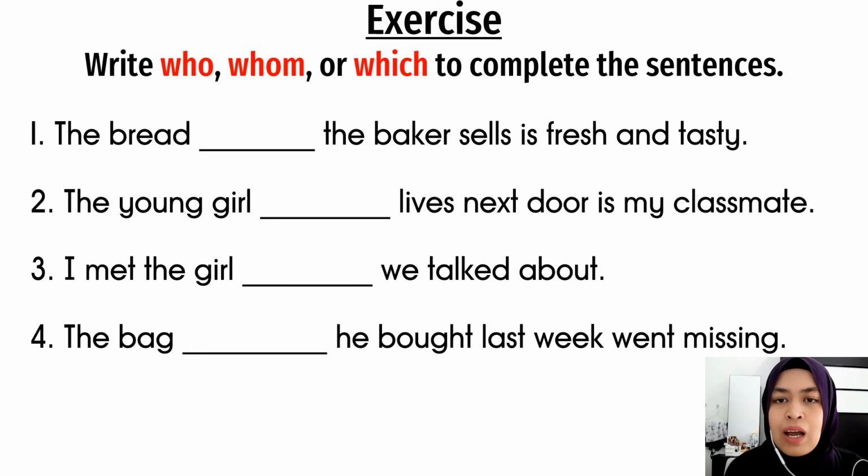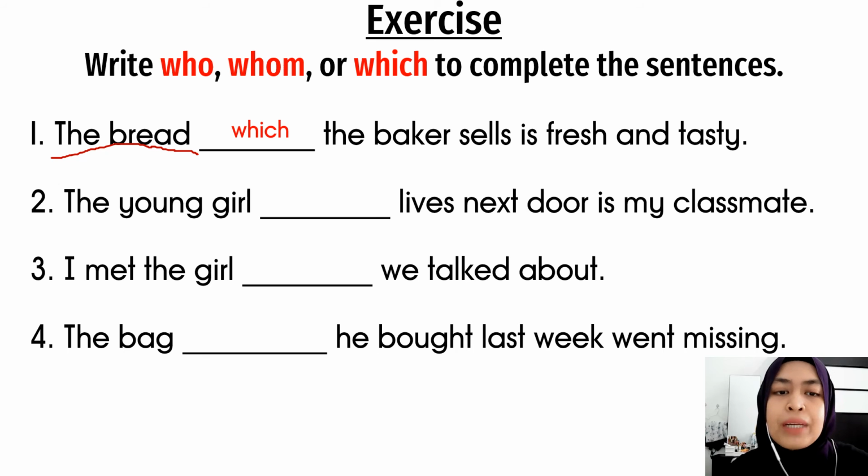So now let's try to answer the question. Okay, question number 1. The bread the baker sells is fresh and tasty. First you need to identify. It is talking about the subject. The subject here, is it people, animal or thing? Bread is roti. So the answer should be which.